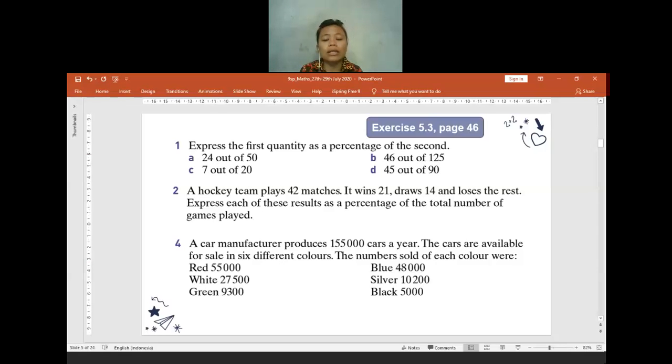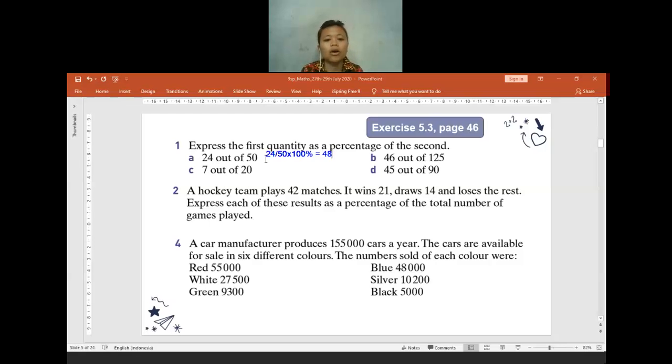How to get the quantity? You can do 24 per 50 times 100, which is equal to 48%.